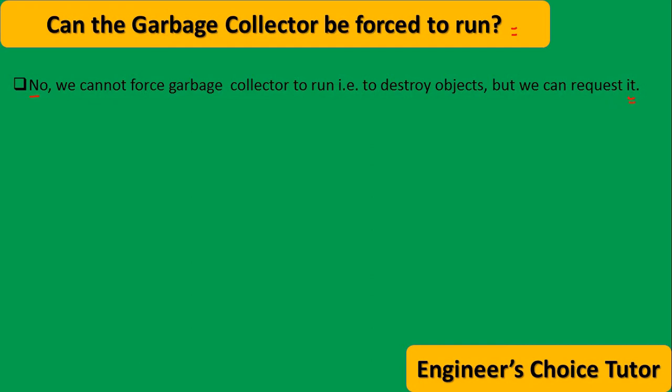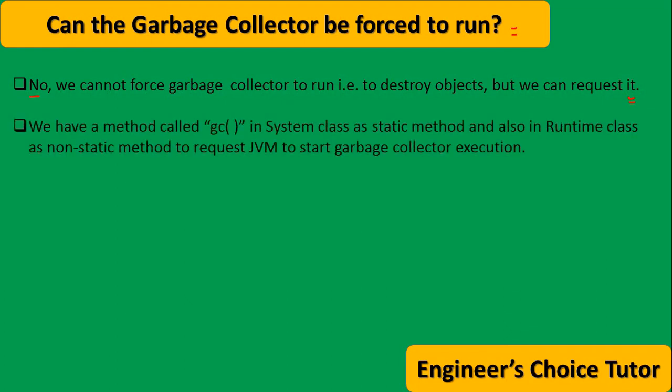Once we made an object eligible for GC, it may not be destroyed immediately by garbage collector. Whenever JVM runs GC, only the eligible objects will be destroyed. But when exactly JVM runs GC, we can't expect. It varies from JVM to JVM. If you don't want to wait until JVM runs GC, we can request JVM to run GC.